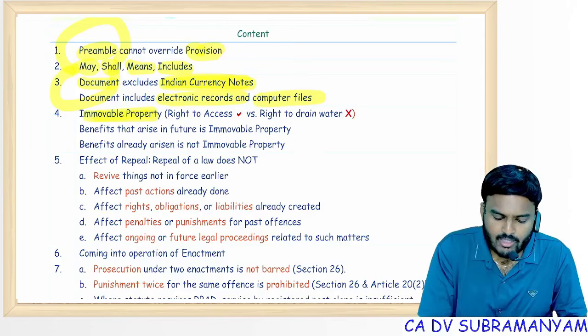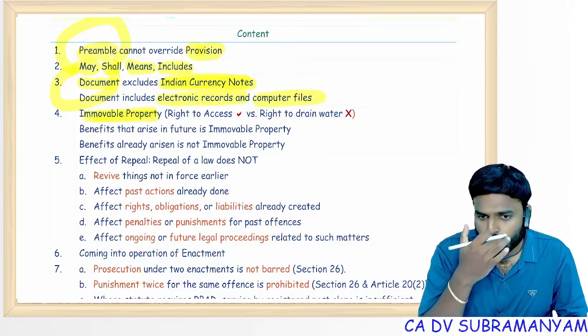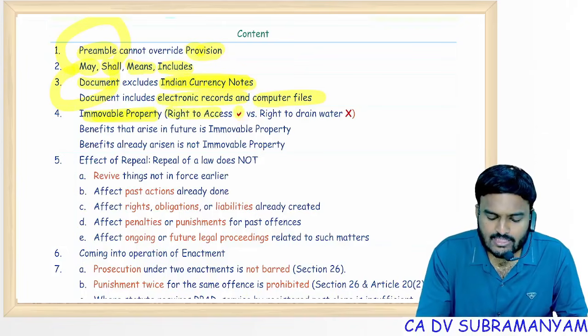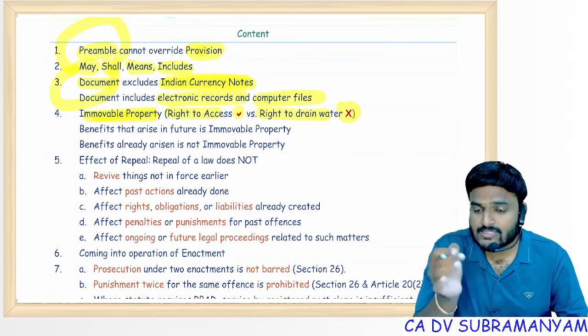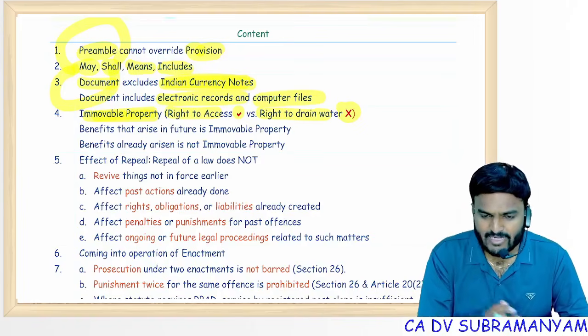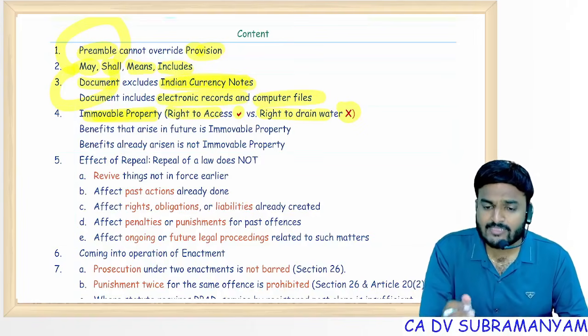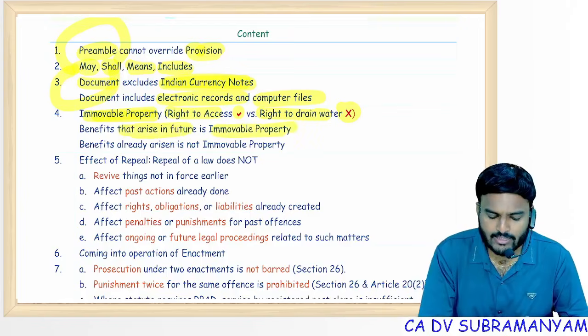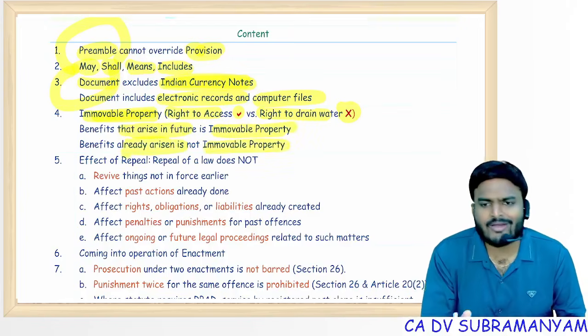Immovable property: right to access roads is an immovable property, but right to drain water is not an immovable property. Right to grow fishes in water is also an immovable property. Benefits associated with the land, benefits that arise in future, remember, are immovable property. Already arisen benefits are not immovable property.